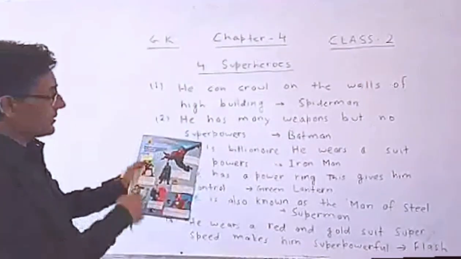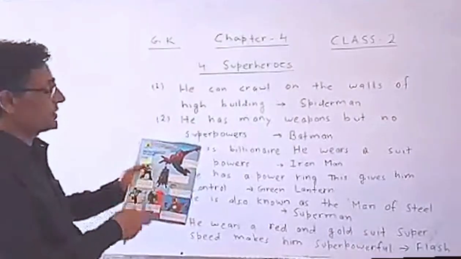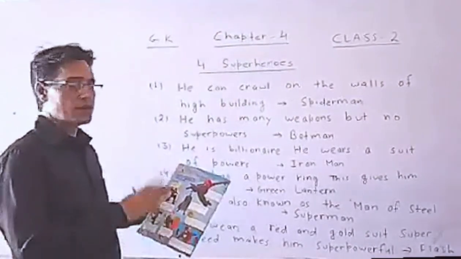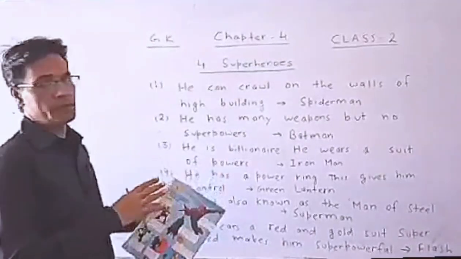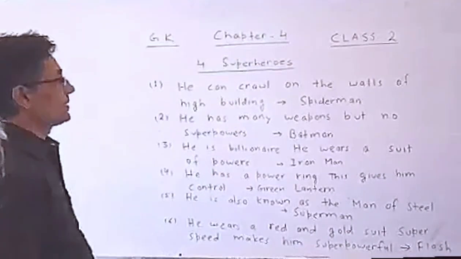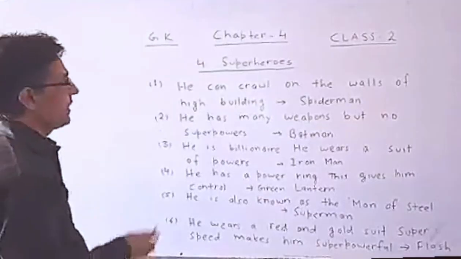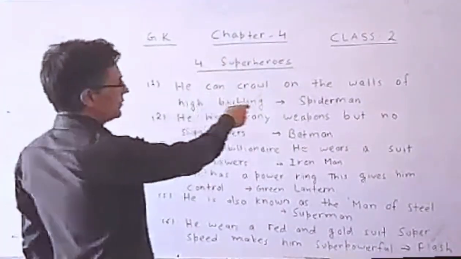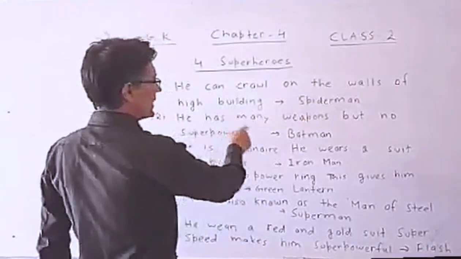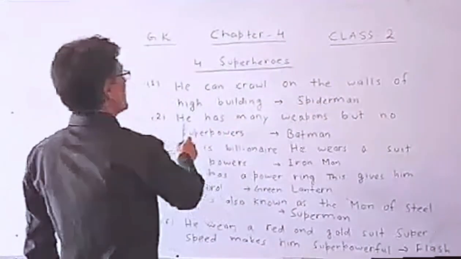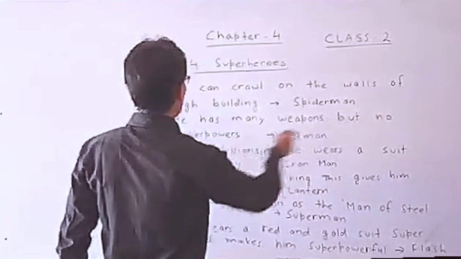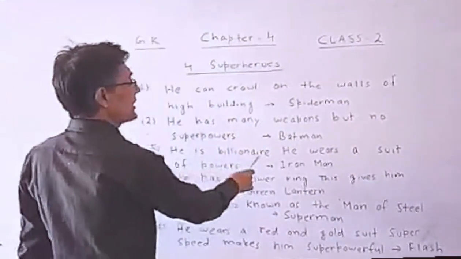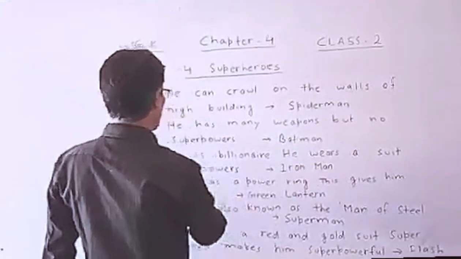So here are the pictures of some heroes and also given the clues. You should guess which clue belongs to which superhero. You can write this in the copy like this. First, he can crawl on the walls of the high buildings. Then Spider-Man. He has many weapons but no superpowers. Batman. He is a billionaire. He wears a suit of powers.